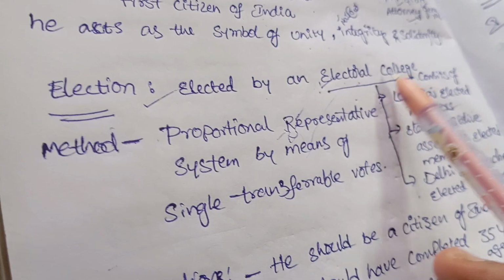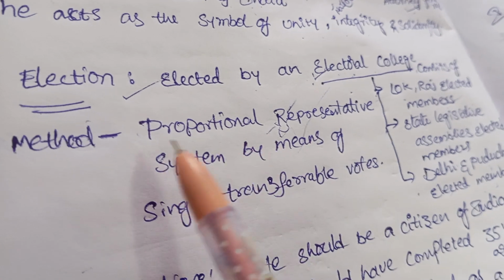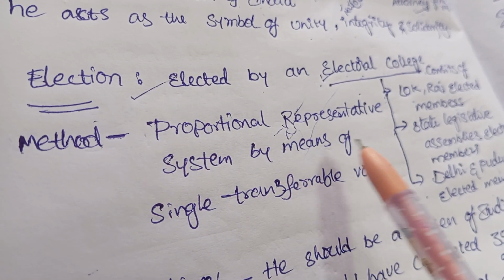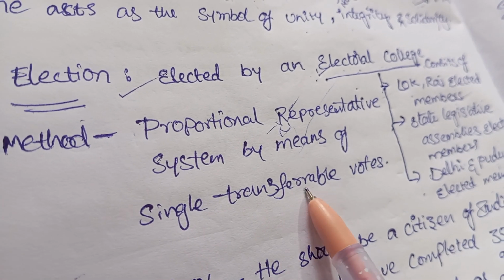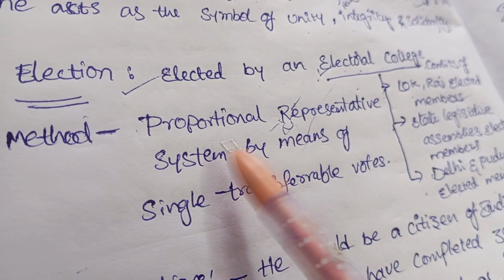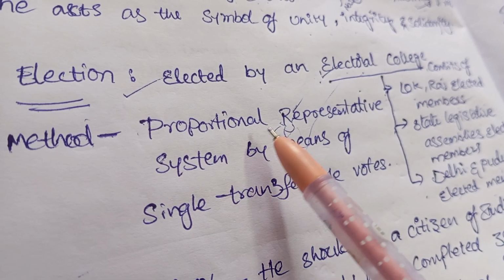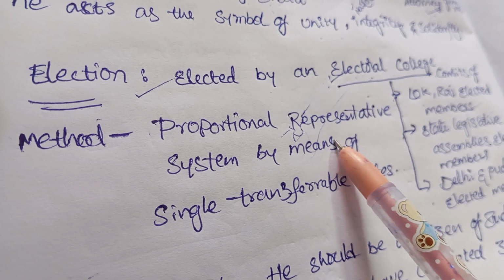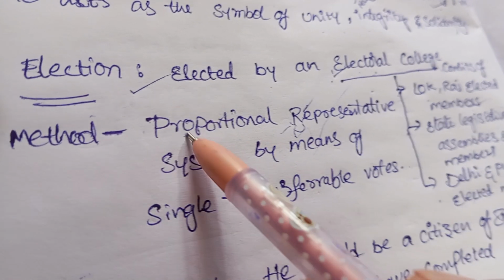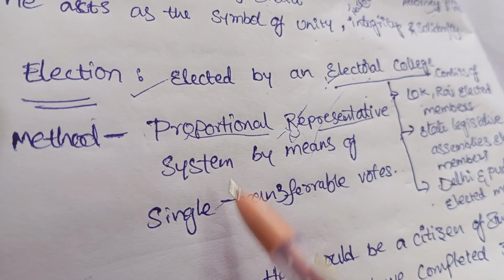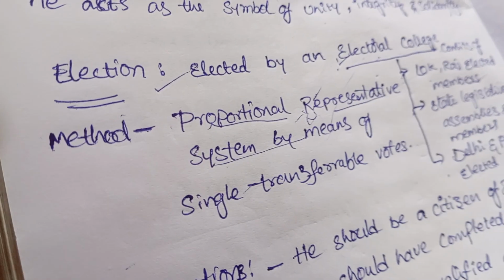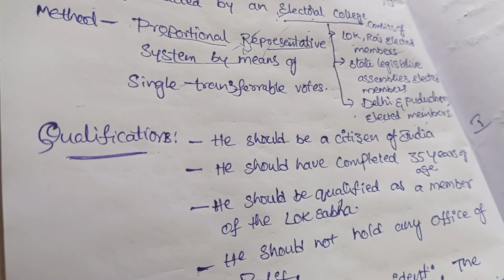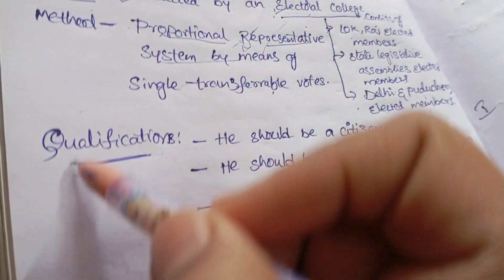How is the President elected? They elect the President with the method of the proportional representation system, by means of the single transferable vote. This is not a regular system like the one by which we elect general assemblies, MPs, MLAs. This is a different kind of system. So the President is elected by the proportional representation system. In Telugu we call it నైష్పత్తిక ప్రాతినిధ్య పద్ధతి.